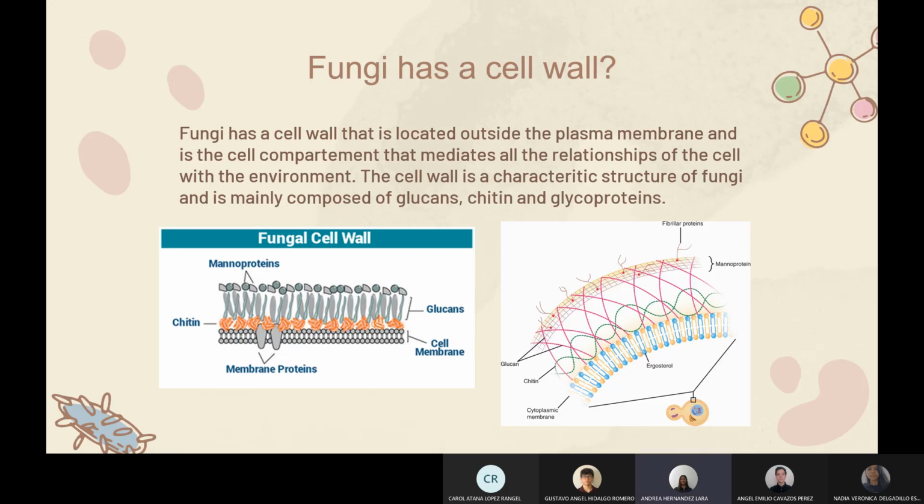Does fungi have a cell wall? Yes, fungi have a cell wall that is located outside the plasma membrane and is the cell compartment that mediates all the relationships of the cell with the environment. The cell wall is a characteristic structure of fungi and is mainly composed of glucans, chitin, and glycoproteins.